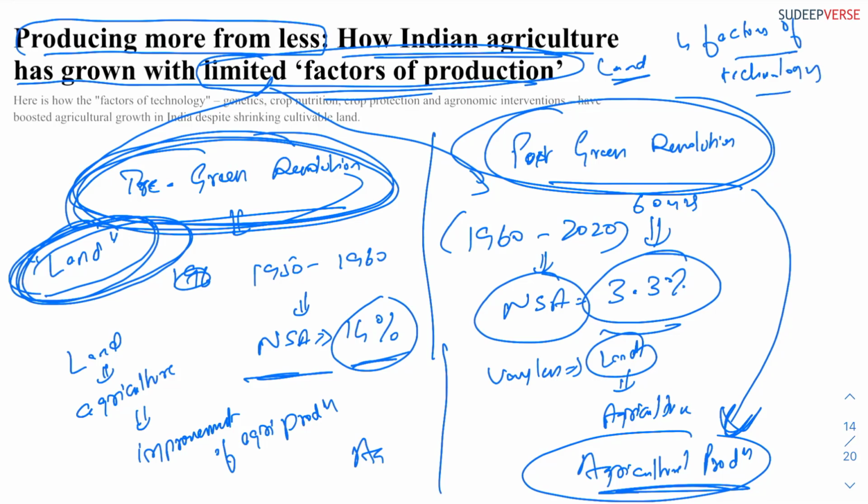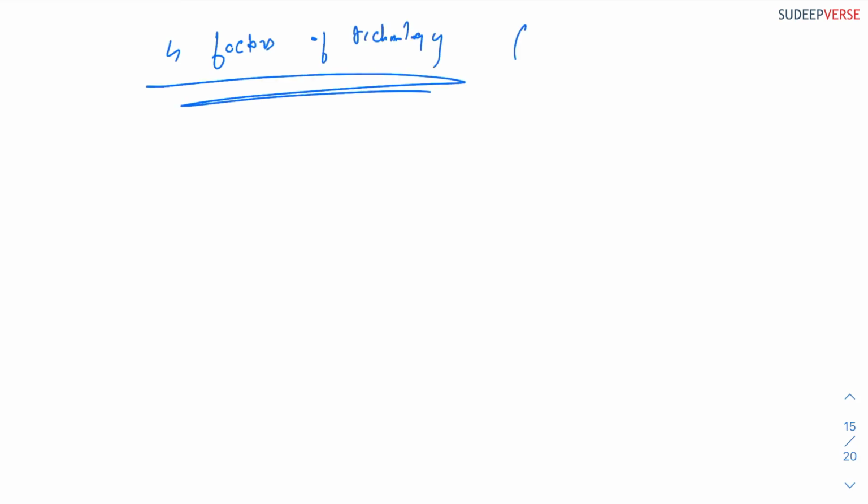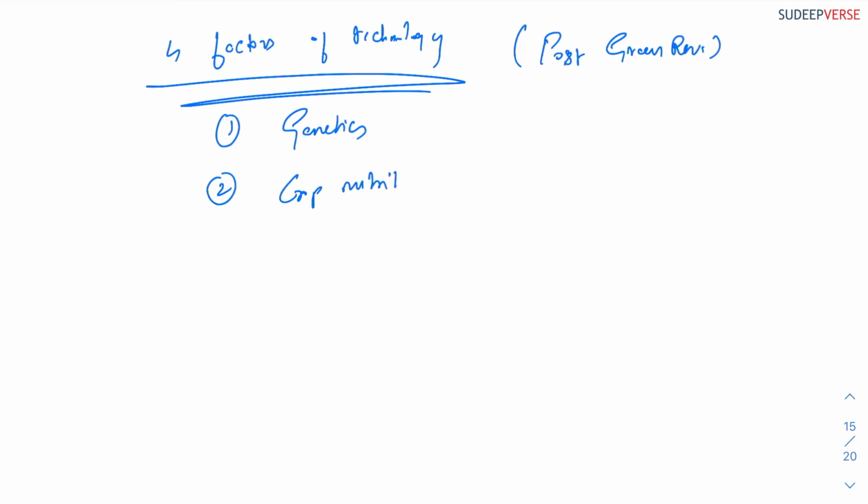They are: 1, genetics; 2, crop nutrition; 3, crop protection; and 4, agronomic interventions.